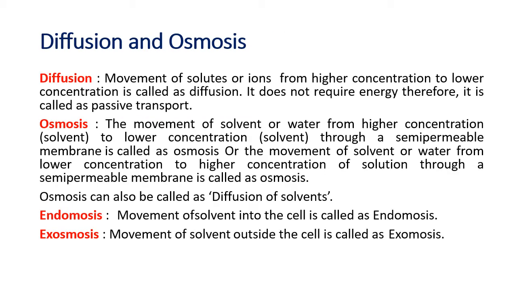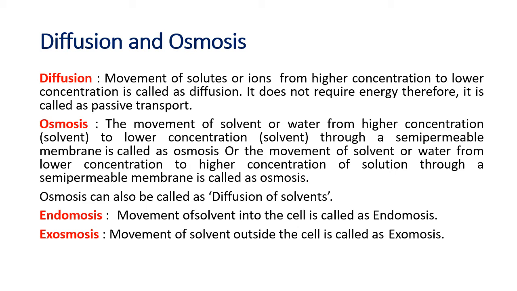Now we talked about the movement of particles going in and out of the cell through the plasma membrane by two processes, diffusion and osmosis. So now we'll see what is diffusion and what is osmosis. We learned that the plasma membrane is a selectively permeable membrane which permits the entry and exit of only some molecules. And this is done by two processes called diffusion and osmosis. So first let us see what is diffusion.